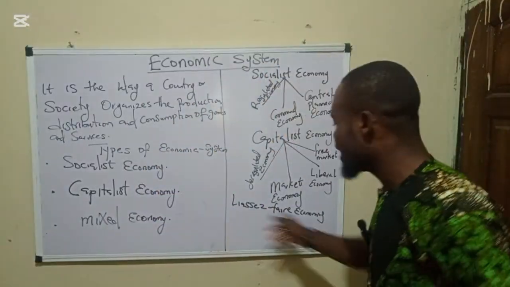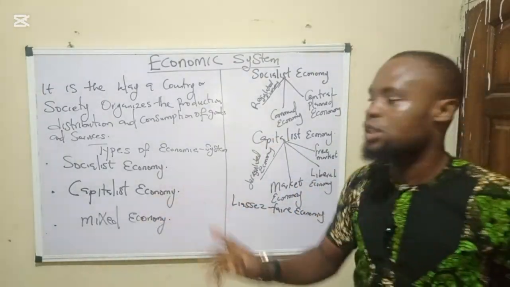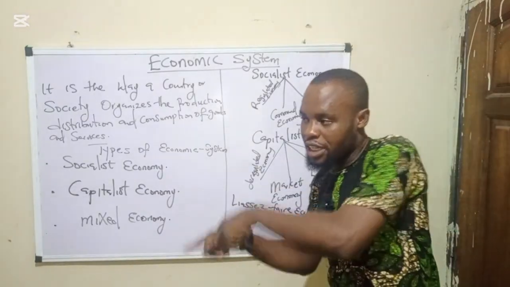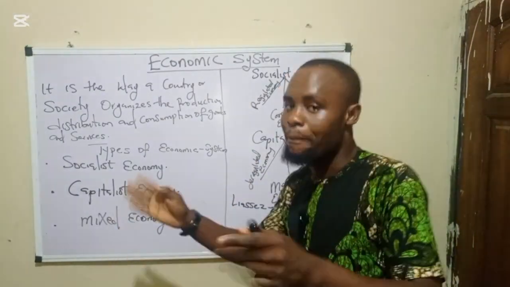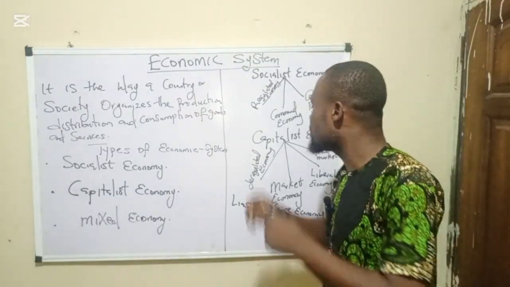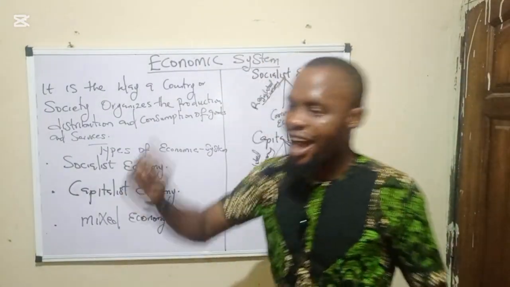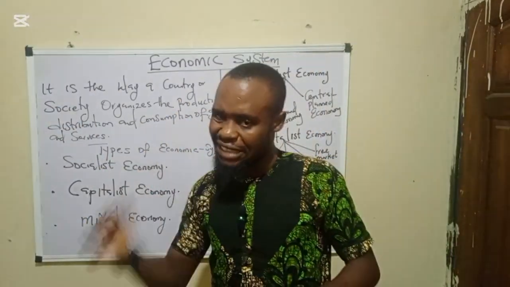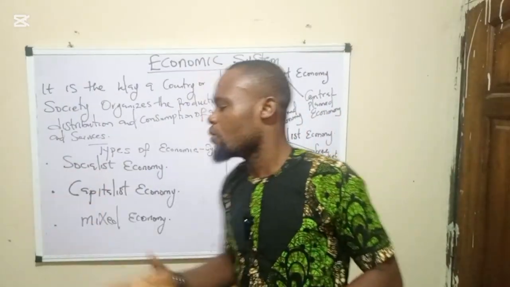A laissez-faire economy falls under the capitalist economy. An economic system where the means of production and distribution are owned, managed, and controlled by private individuals or the private sector is called a capitalist economy.